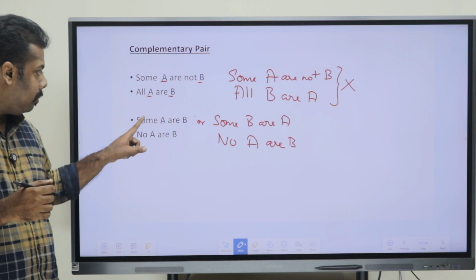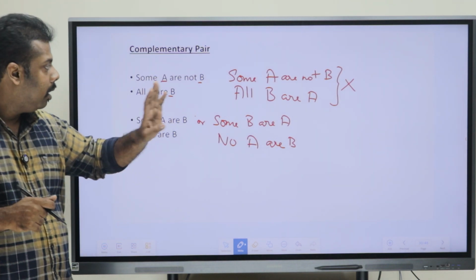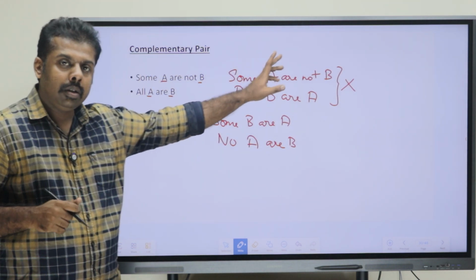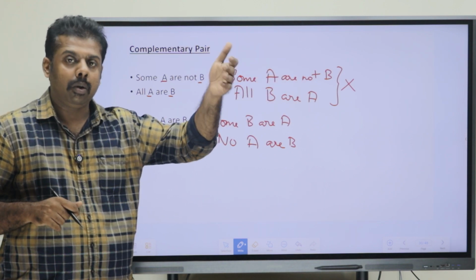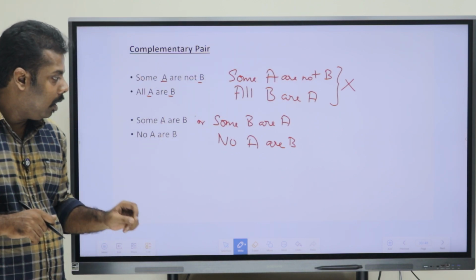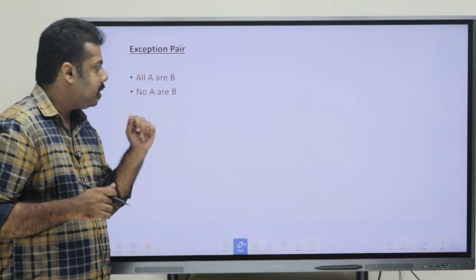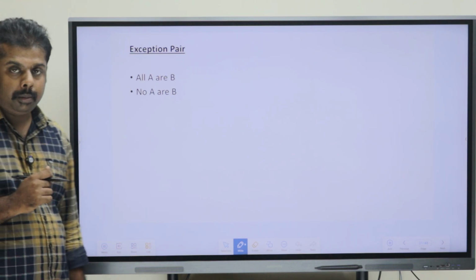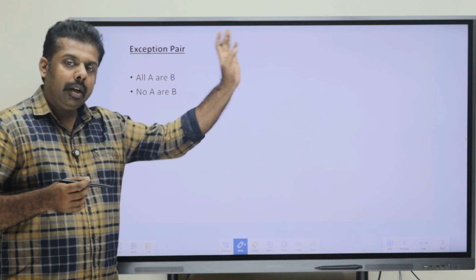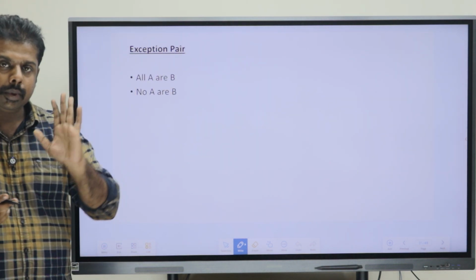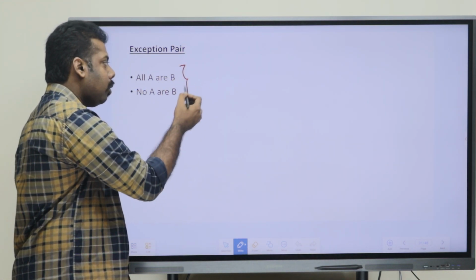In some and no, we can change the position of the elements, that does not affect our answer. But in case of some not and all, if the position changes, the answer has to be neither nor instead of either or. Now, there is an exception pair as well. The exception pair is this: all A are B and no A are B. So, if all and no are coming, all three conditions might be right for them, but for this pair we won't be giving the option as either or.